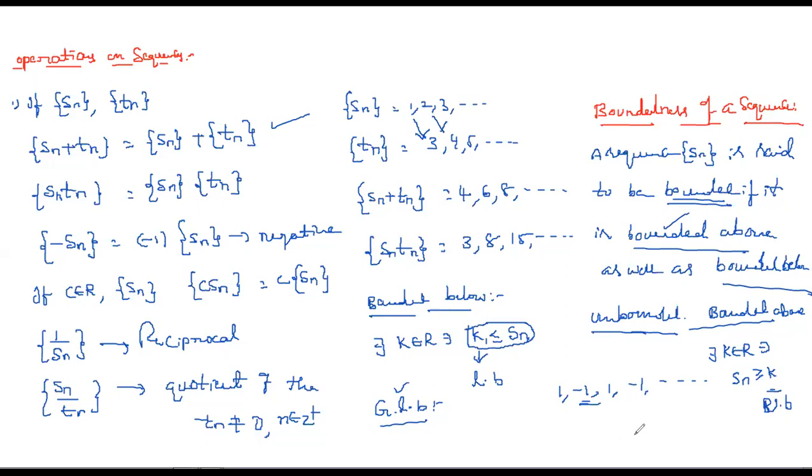Among the upper bounds, the lowest one is what we call the least upper bound, and likewise the greatest lower bound. In other words, this is the supremum and this is the infimum. So much depth is there: greatest lower bound, least upper bound, supremum, infimum. It is lengthy, but not required for you. Here it is just for knowing bounded below and bounded above.